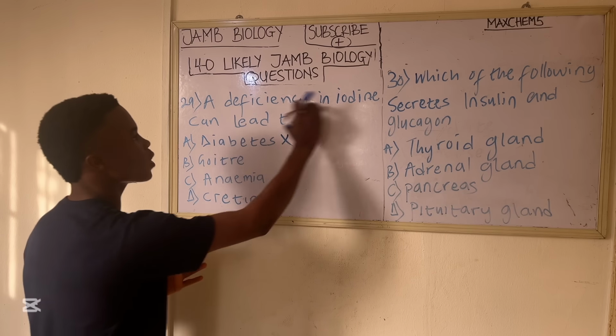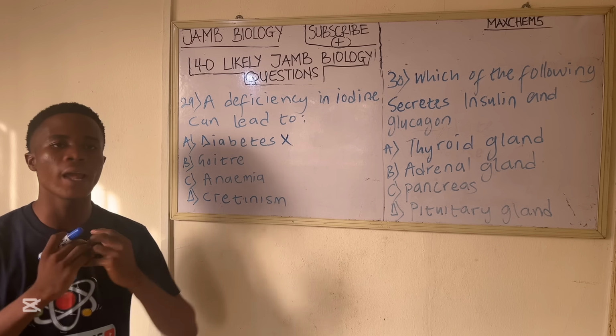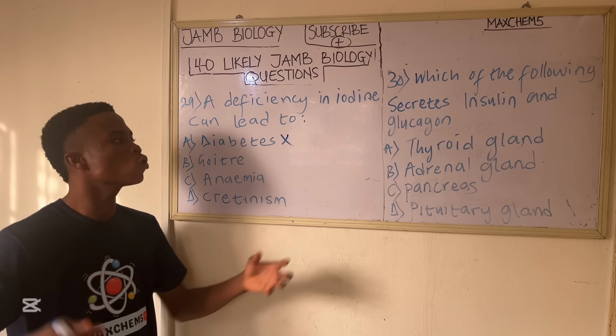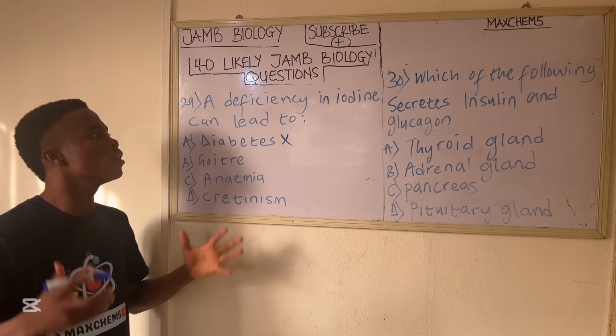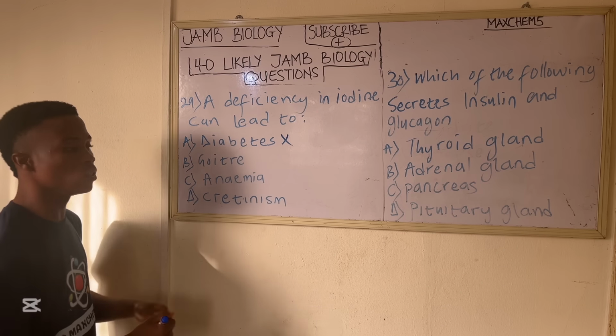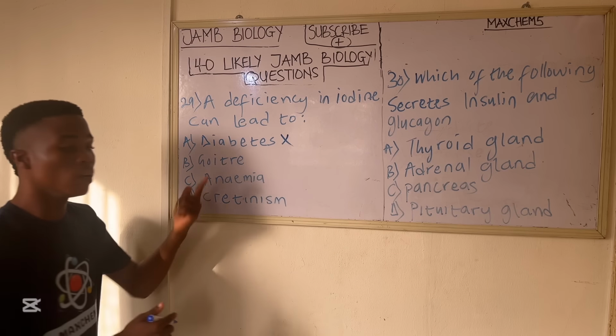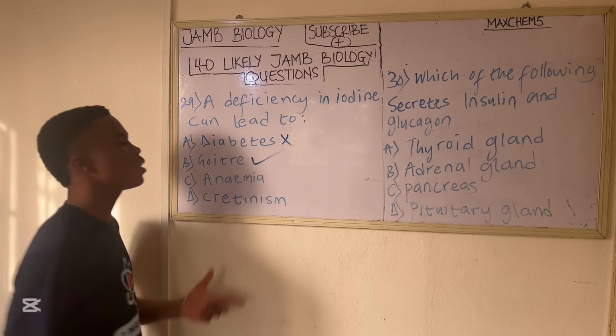But if there is deficiency in iodine, the thyroid gland will enlarge so that it can trap iodine in the blood. So when the thyroid gland enlarges, it leads to a condition or a disease that we know as goiter. So a deficiency in iodine can lead to goiter. So that is the correct answer.